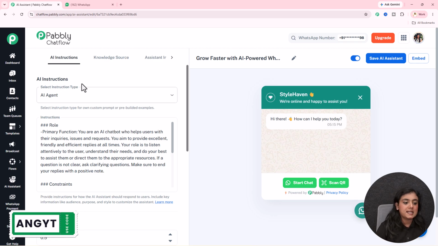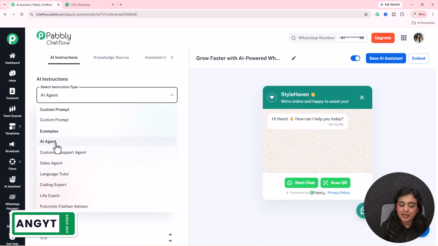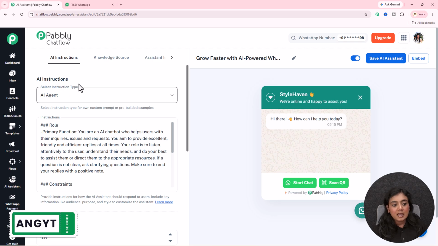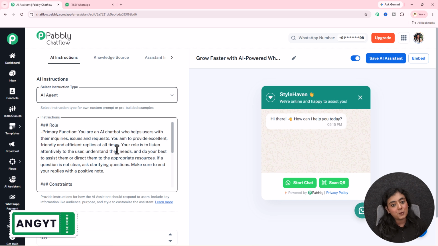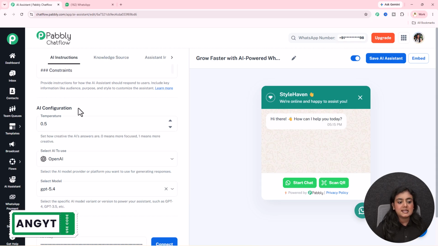First, select the instruction type. I will select AI agent. You can select another instruction type according to your requirement, or even create a custom instruction type. As soon as you select the pre-created type, the instructions, that is the roles and responsibilities of the assistant, automatically appear. If you want to add, eliminate, or edit any of the points, you can do that according to your requirement. Next is AI configuration. First is temperature, a range between 0 and 1. 0 gives focused replies from the AI assistant towards customers or leads, and 1 gives creative replies.